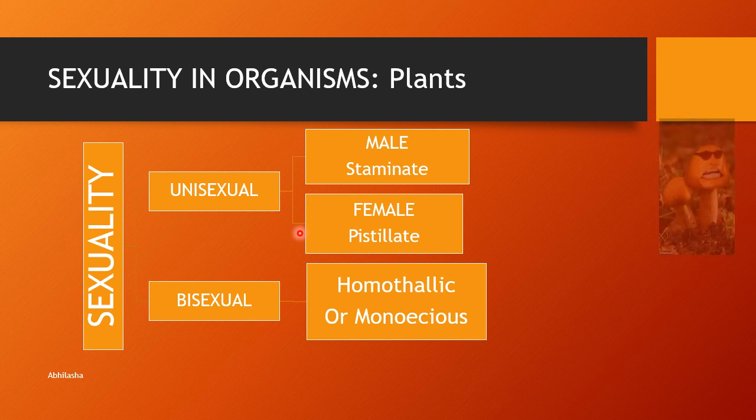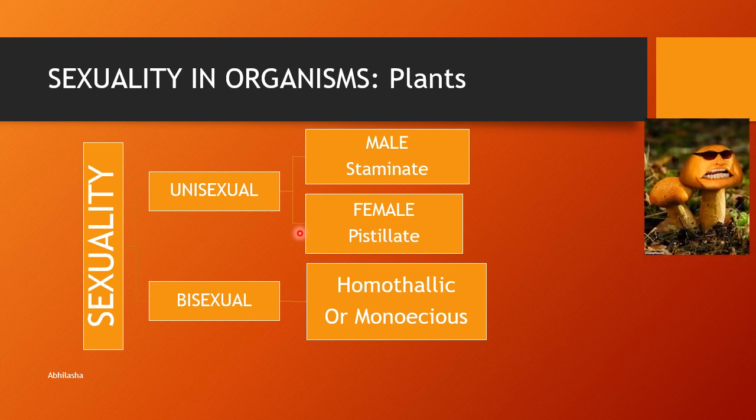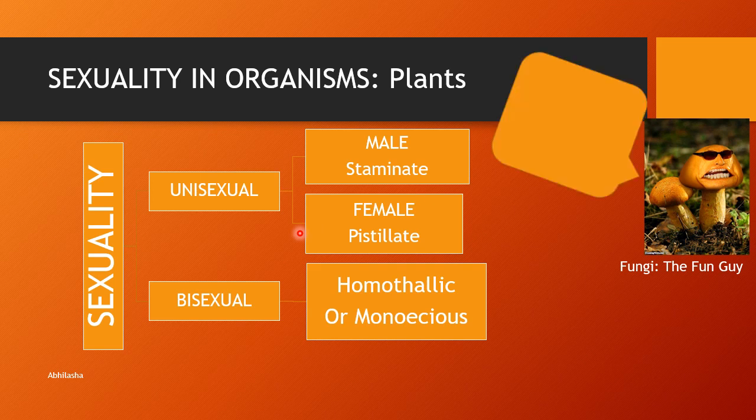But the fungi are unique. A unisexual fungus prefers to be called dioecious or heterothallic. The term heterothallic is also used for algae. So a unisexual fungus is known as dioecious or heterothallic.